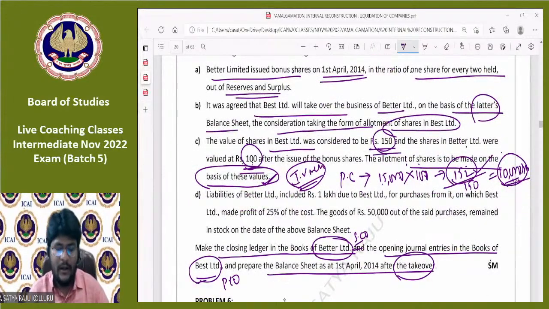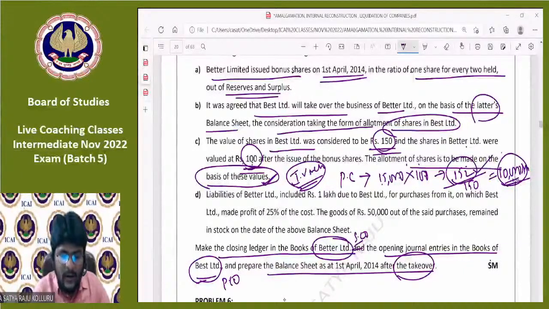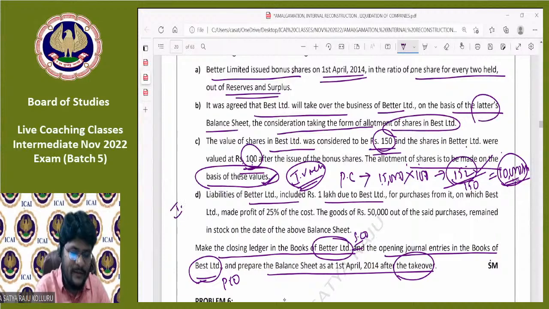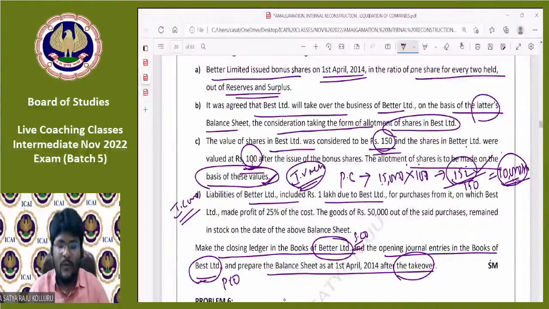At the time of recording the answer in my OneNote. Liabilities of Better Limited include 1 lakh due to Best Limited. Intercompany owings. Under special adjustment we learned, in case of intercompany owings, the entry is liability to asset, trade payable to trade receivable.